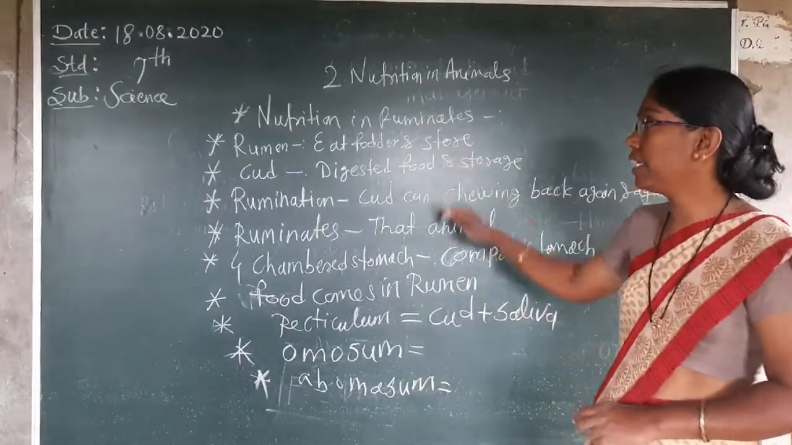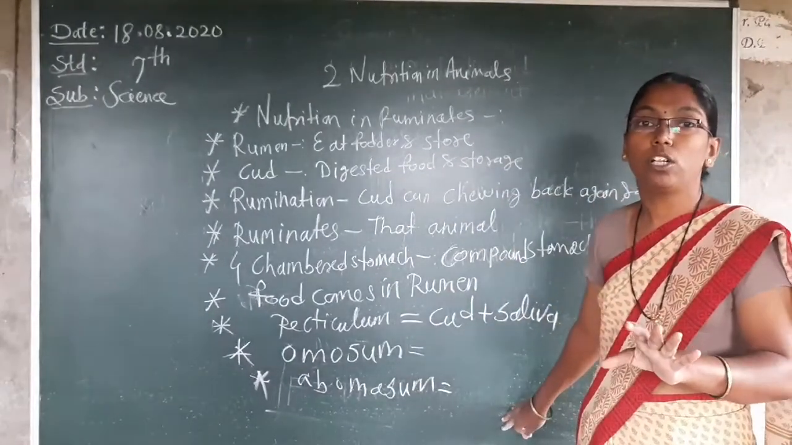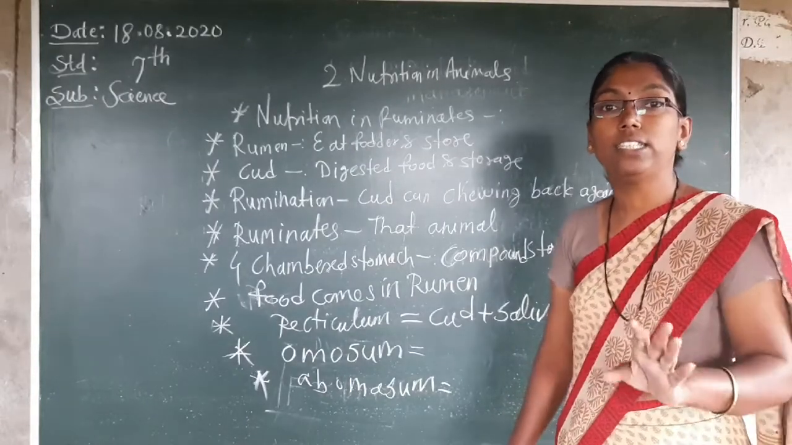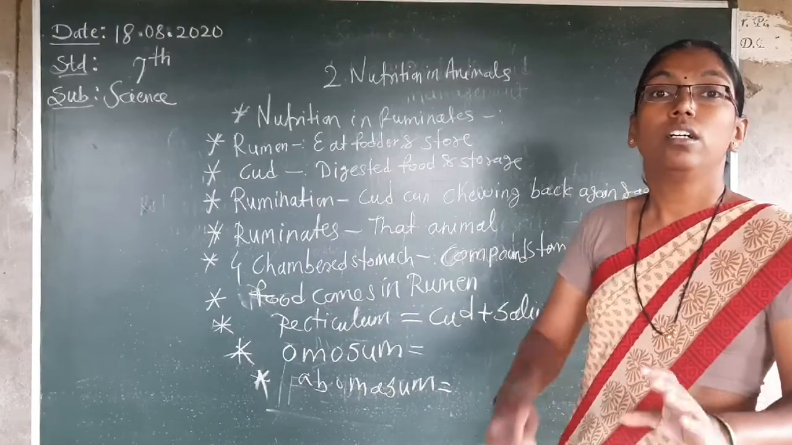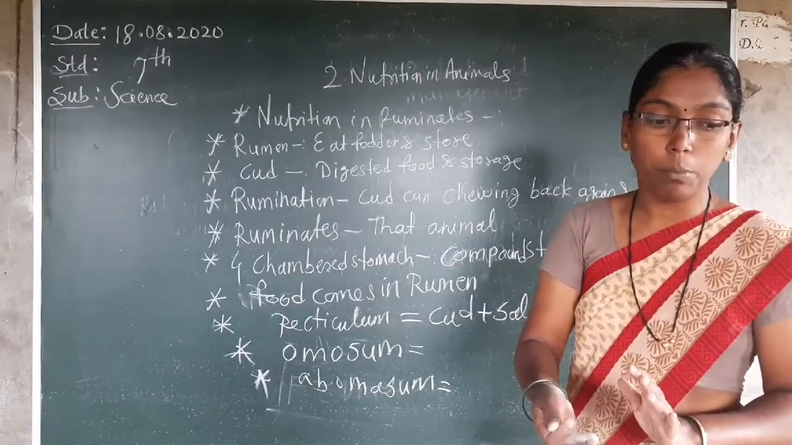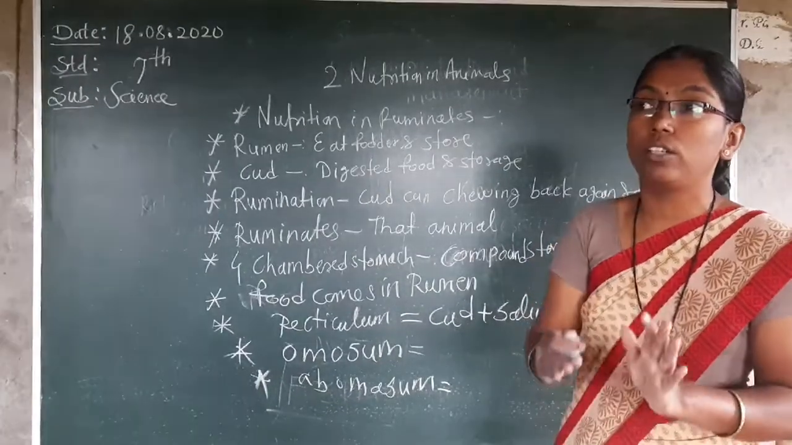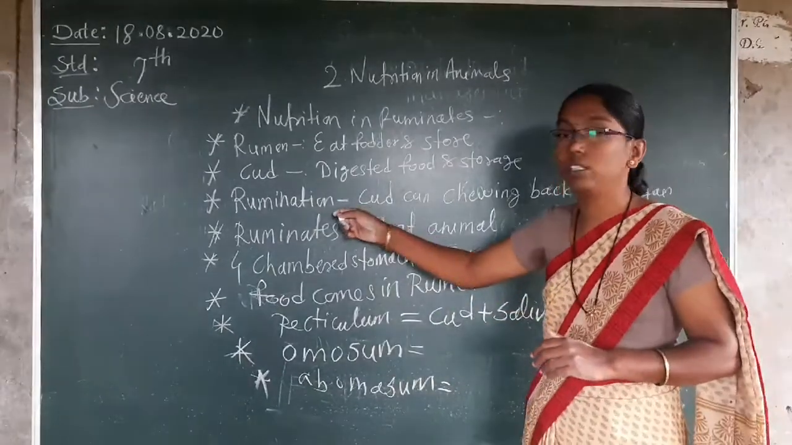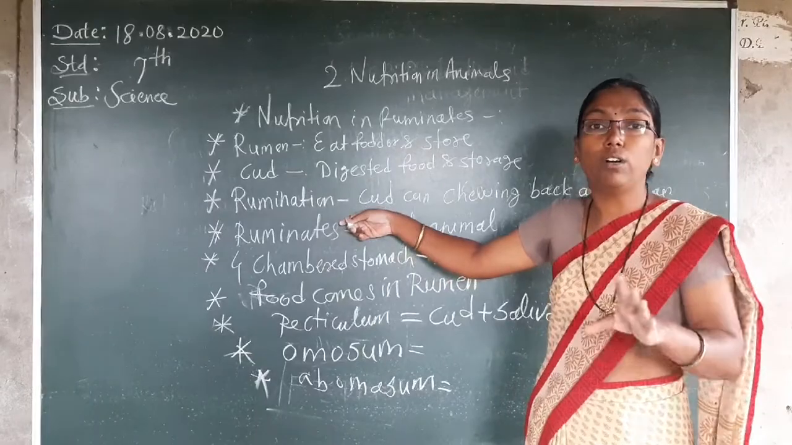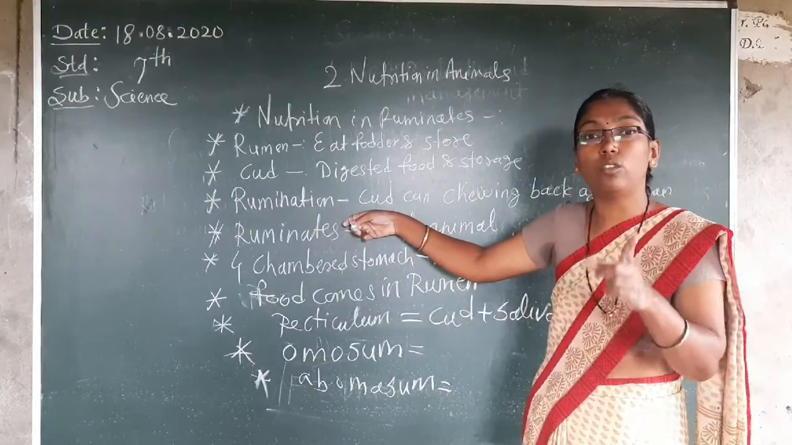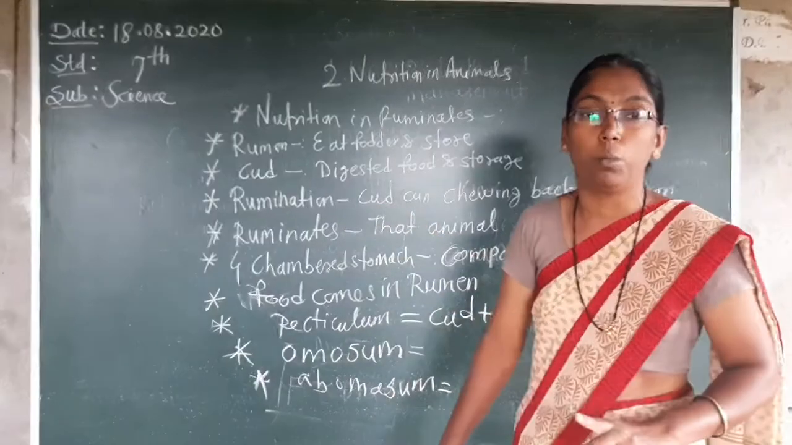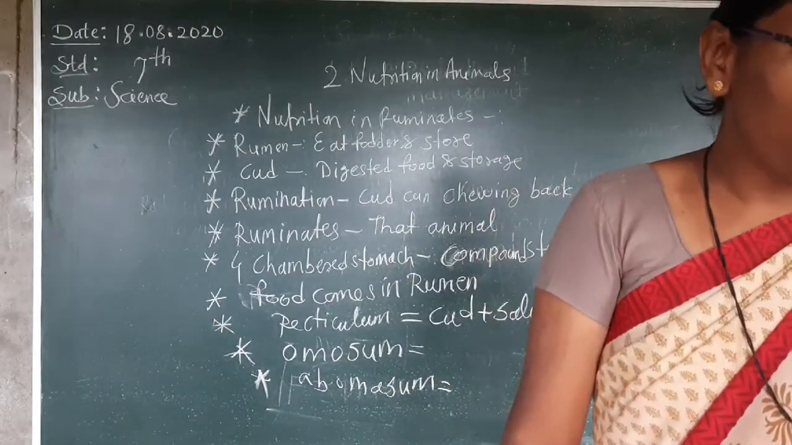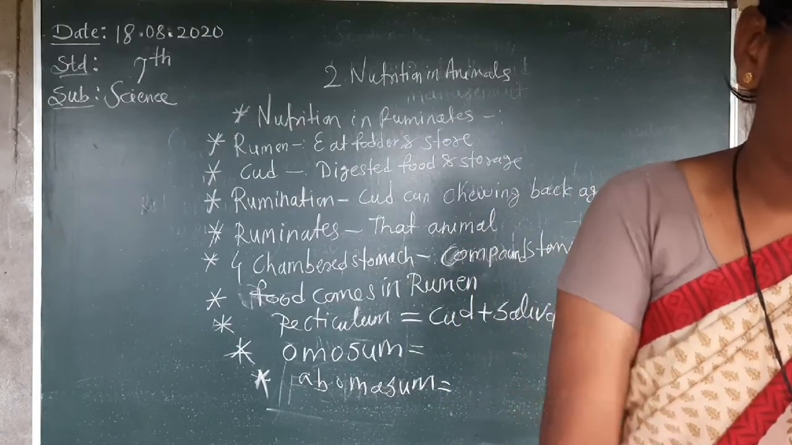All these animals are herbivorous. Herbivorous means they eat grass, and in grass cellulose is present. This cellulose cannot easily break down into simple form. It takes more time, so rumination is very important to break down this cellulose into simple form. So up to here we complete nutrition in ruminant animals.